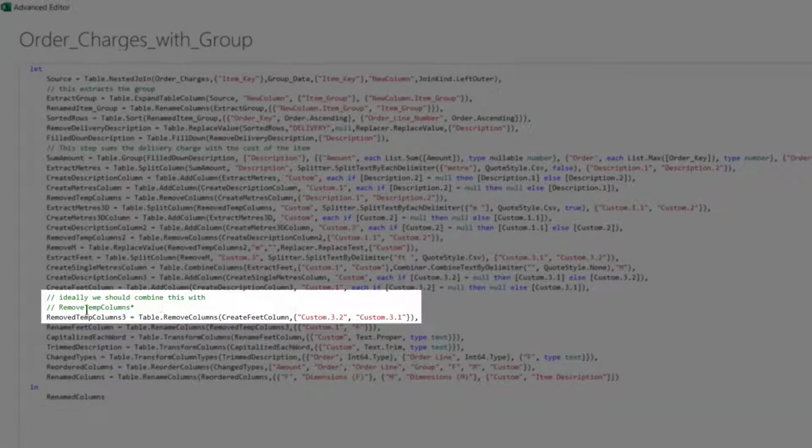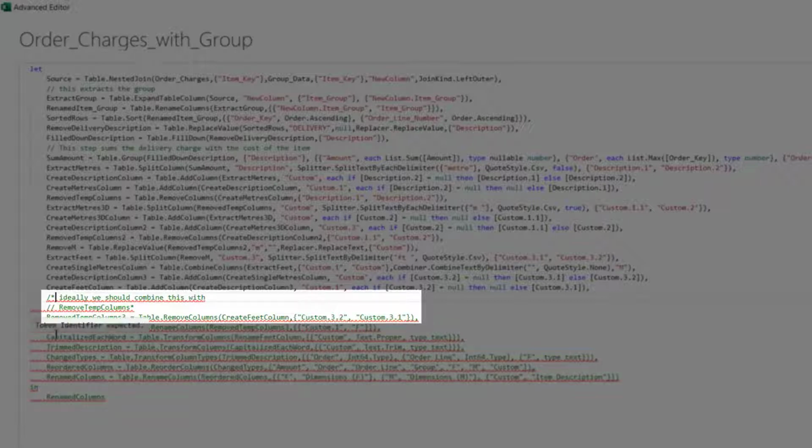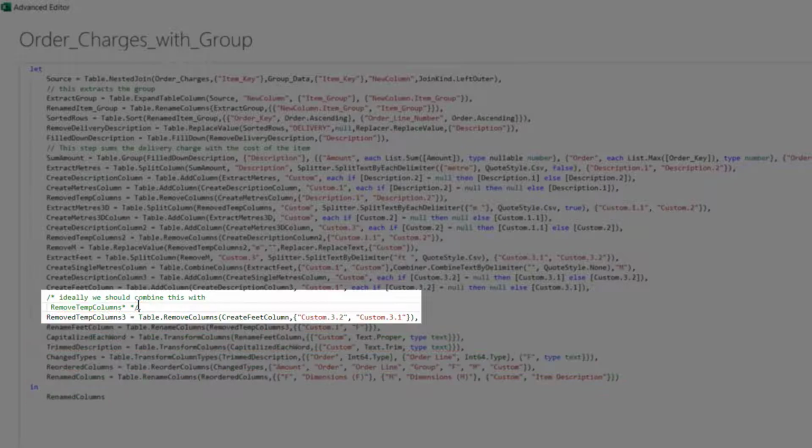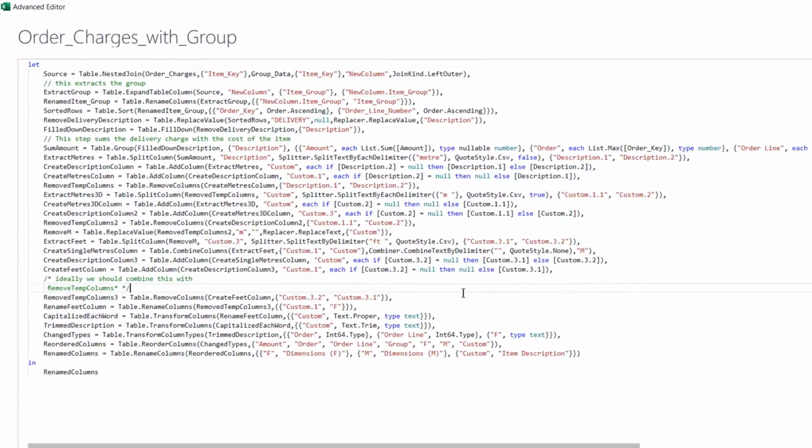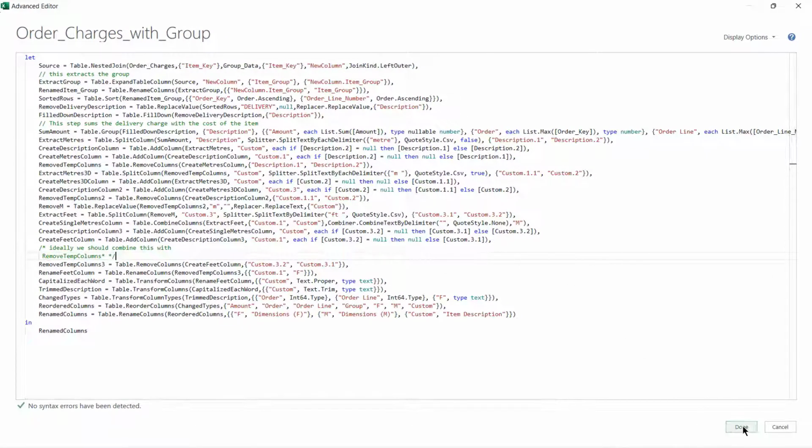There is another way we could do this. Instead of creating 2 lines, what we can have is a beginning and end. So instead of 2 forward slashes, I can have a star here, and then I can also put a star at the end. So we'll just delete this double slash. Don't worry about all the red lines, we will get there. And then we put in a star and a forward slash. And now it recognises it as a comment. So this is another way we can have more than 1 line, and this can go on for several lines if we wish. So we can click done here.